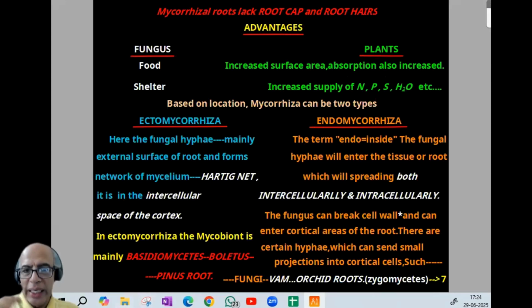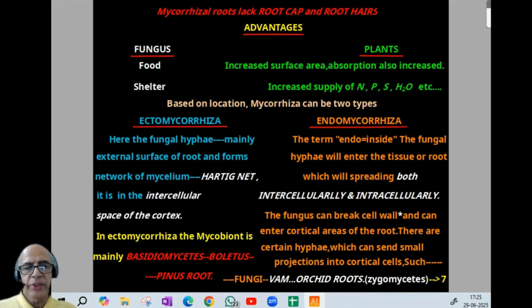Interestingly, mycorrhizal roots lack root cap and root hairs. And the advantages for the fungus and plants through this mycorrhizal association: the fungus, as we already know, cannot produce food, so the fungus will get food. The fungus will get a place as shelter. For plants, the fungal mycelium increases surface area for absorption, so absorption also increases, with increased supply of nitrogen, phosphorus, sulfur, water, etc. And based on location, mycorrhiza can be of two types, internal or external. One is ectomycorrhiza, the other is endomycorrhiza.